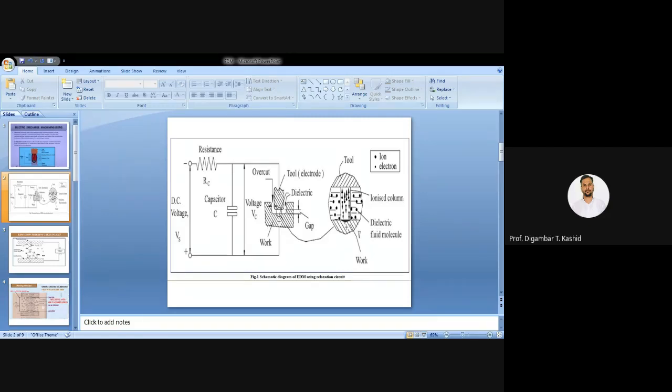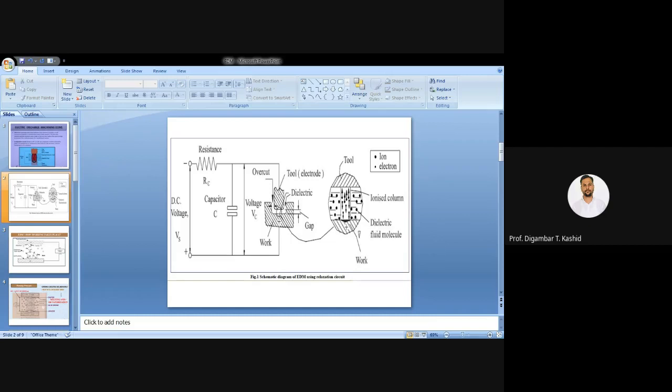The cathode, or our tool, is normally connected to the negative terminal of the power supply. You can see the tool is connected to the negative terminal, so that is why we call the tool the cathode. The workpiece is connected to the positive terminal, so the workpiece will act as the anode.